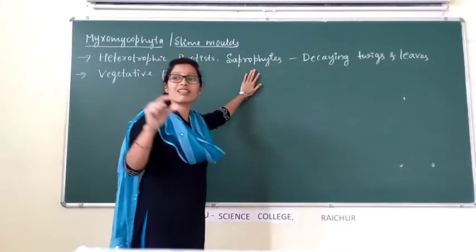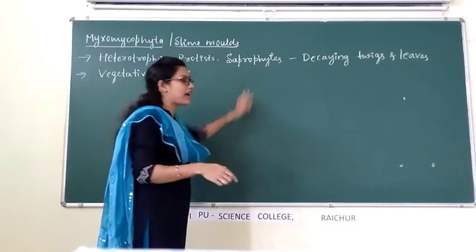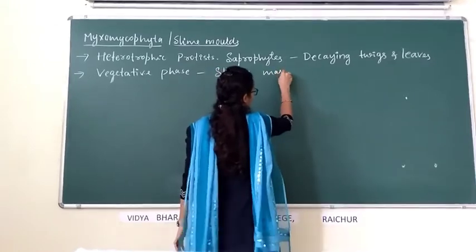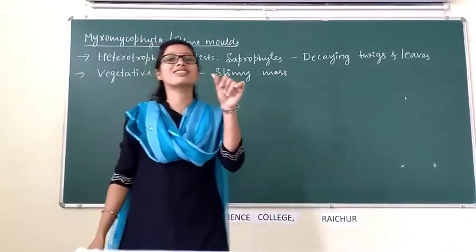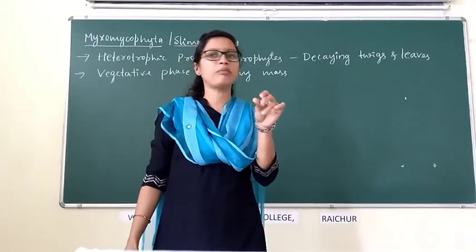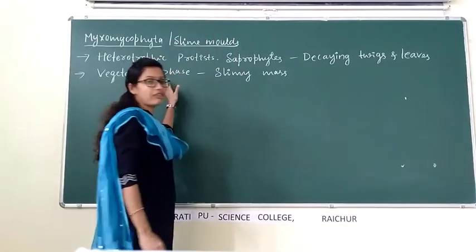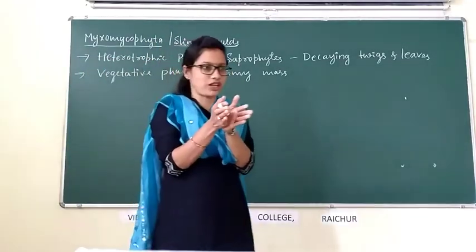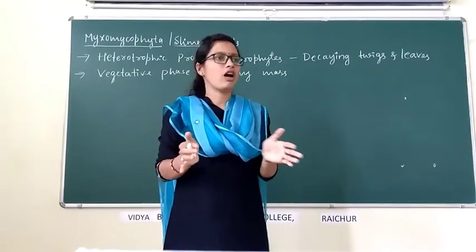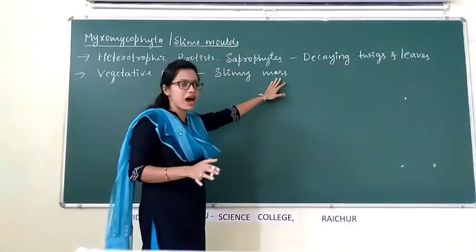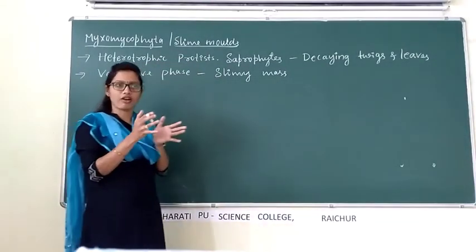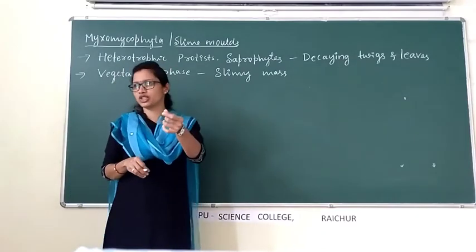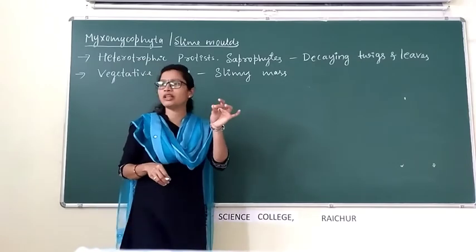During the vegetative phase, these Myxomycophyta, or slime molds, appear as a slimy mass. Hence they are called slime molds. Slimy or sticky to touch. During the vegetative phase, these Myxomycophyta form an aggregation. Aggregation means groups. Mass means a group of organisms present together, and they are sticky to touch.